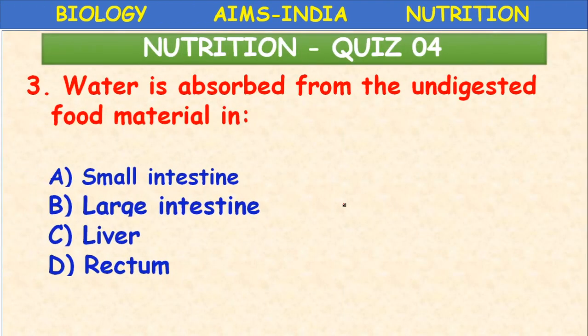Next, what is absorbed? Water is absorbed from the undigested food material in which part of the alimentary canal? Small intestine, large intestine, liver, rectum. So where is the water absorbed? Large intestine. Okay.